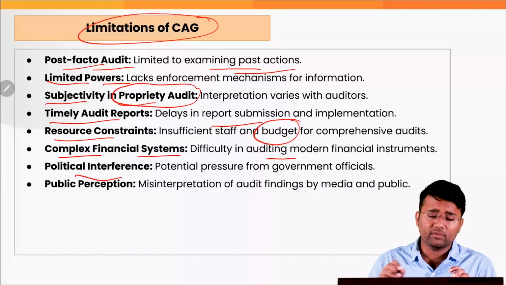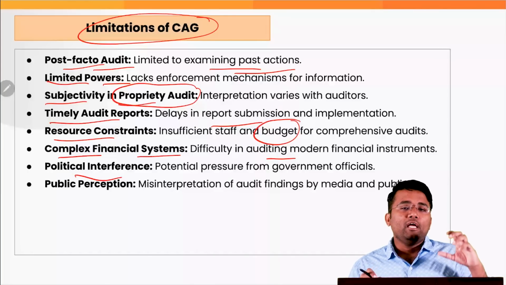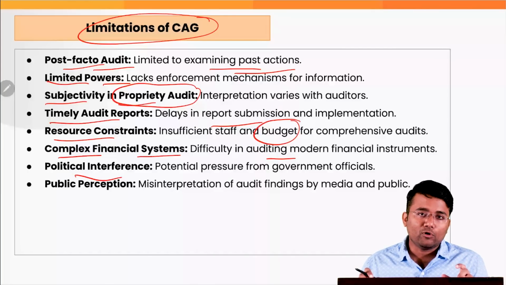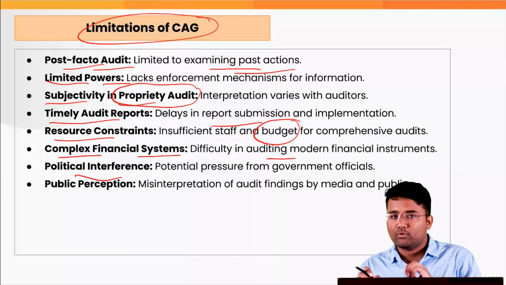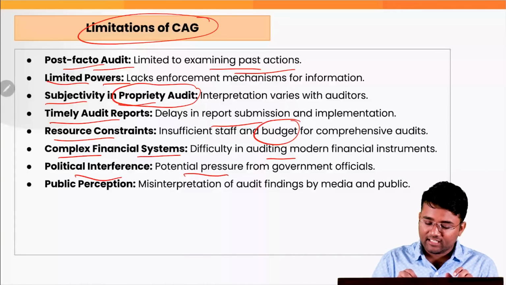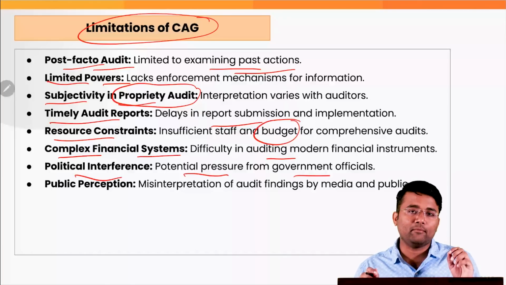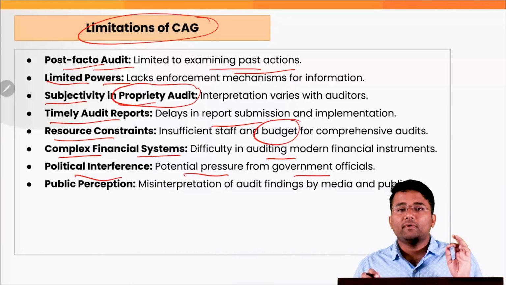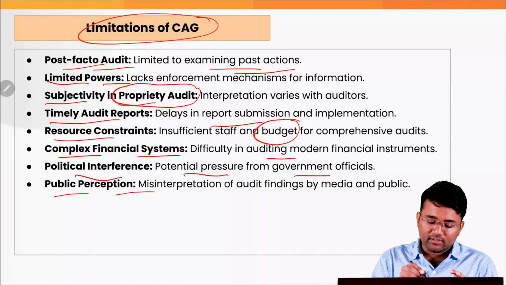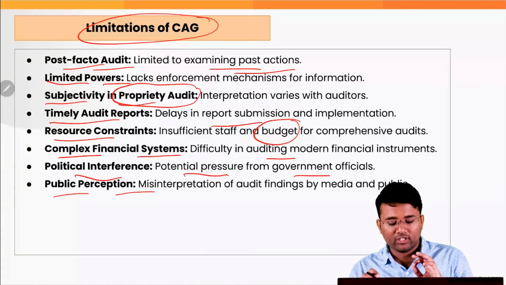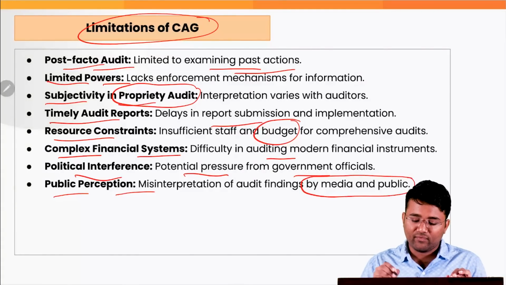Then there have been various instances where the effective functioning of the CAG has also been interfered with by the politics of the country, and that is because they create potential pressures from the government officials, and that hampers the impartial, transparent functioning of the CAG. Also, the public perception, that is misinterpretation of audit findings by the media and public.